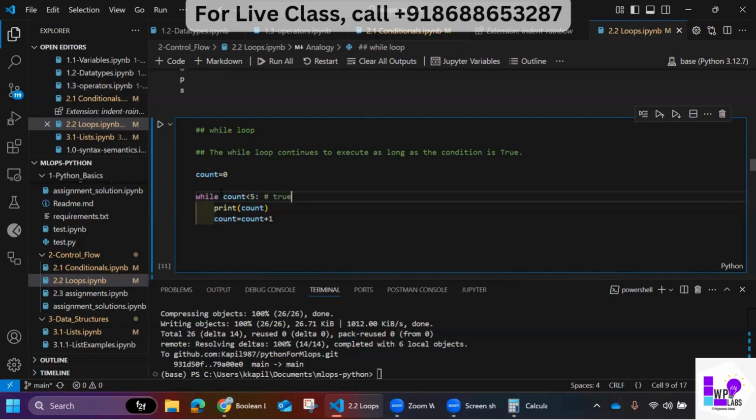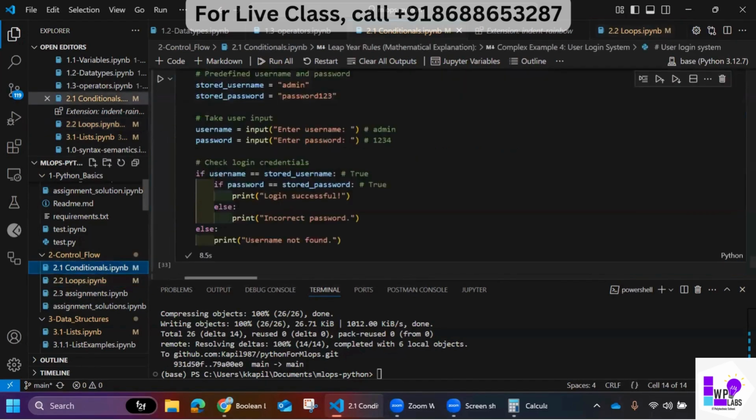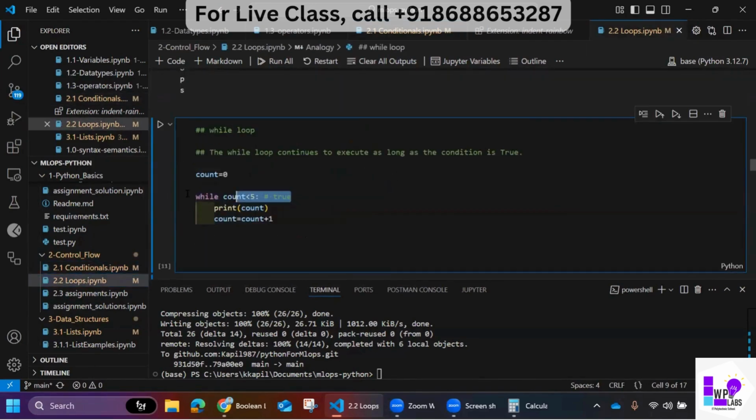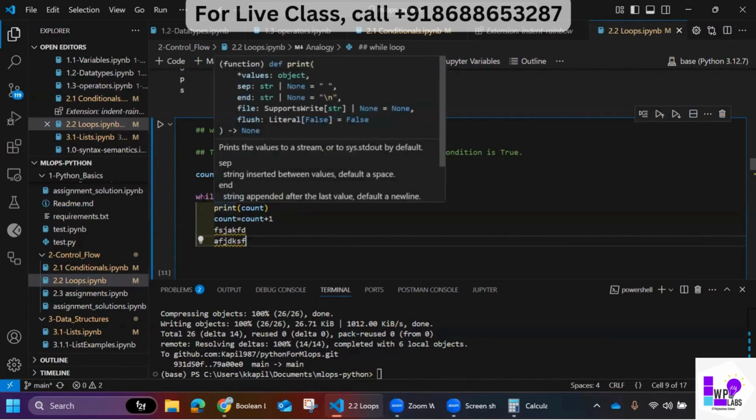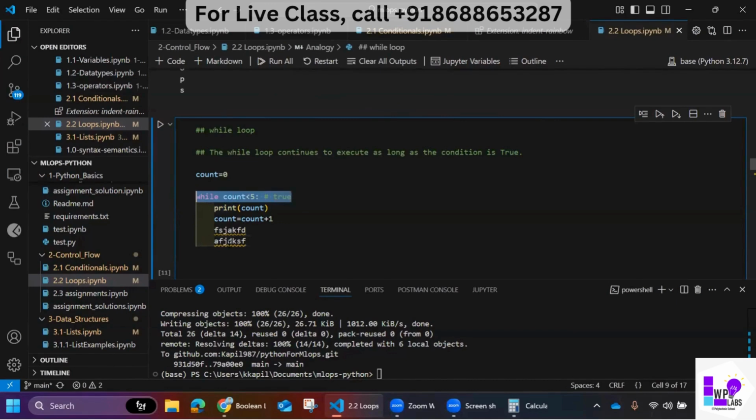If this condition is true, like we did with if else, execute the next line. Based on the indentation, whatever lines we have, if I have, let's say, a line here, this will also get executed because of the indentation. Whatever we have as indentation after this condition all depends on this line. If this is false, nothing will execute. If this is true, all these lines will get executed.